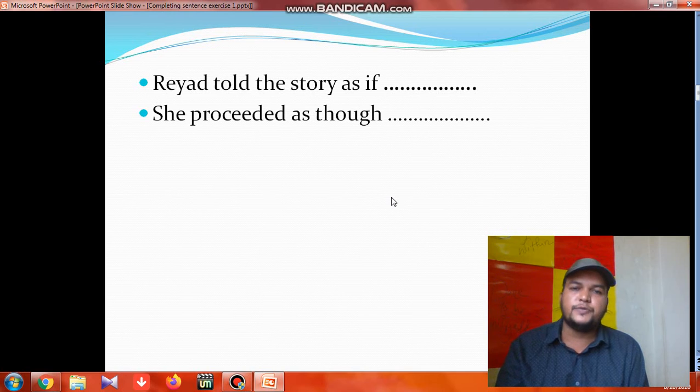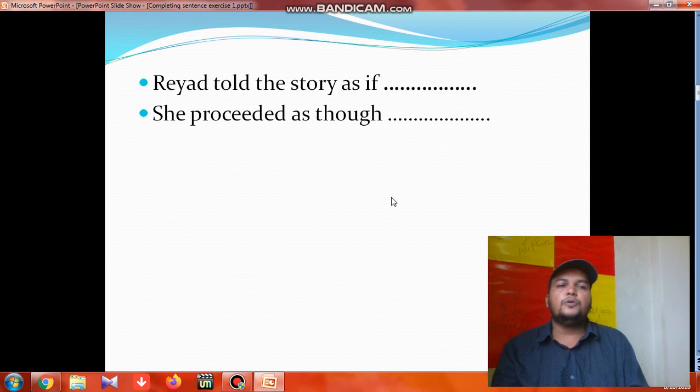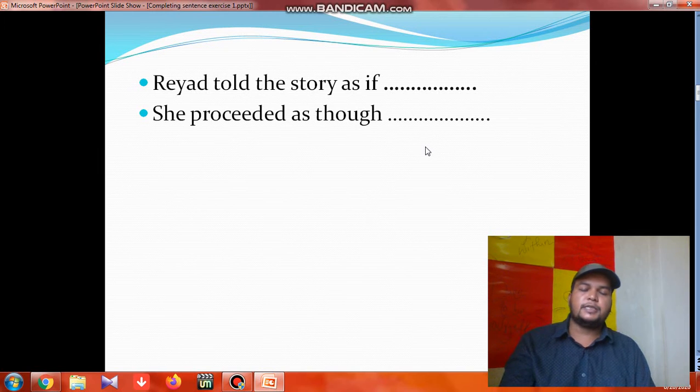So subject had been then object, or subject had be3 then object, meaning past perfect. So in case of past simple in the first clause, if you find as if, as though, the second clause will be past perfect, subject had been or be3, then object. Are you getting it? So let's see the answer. What happens?